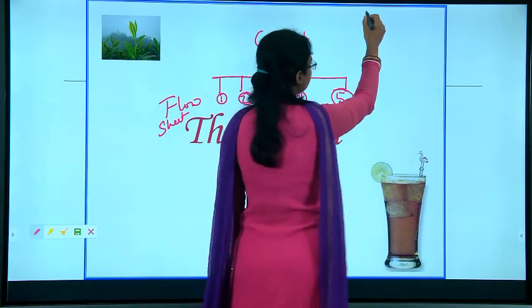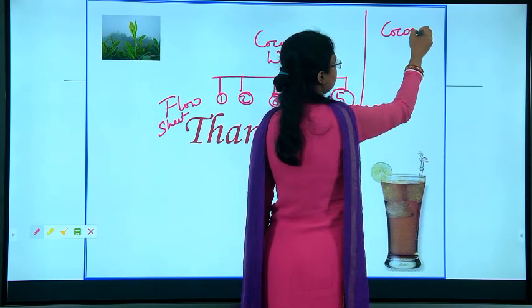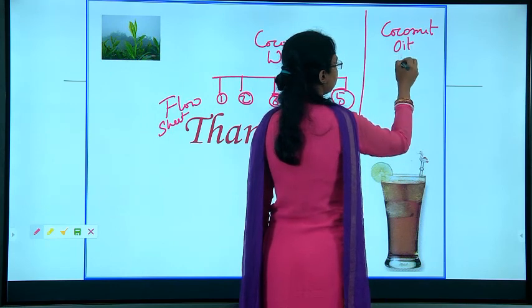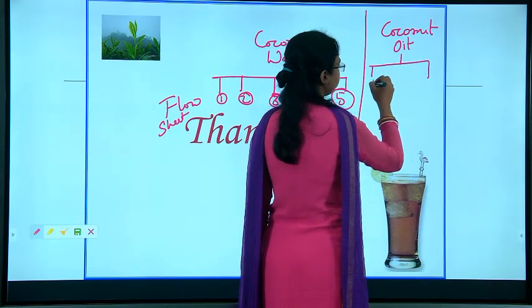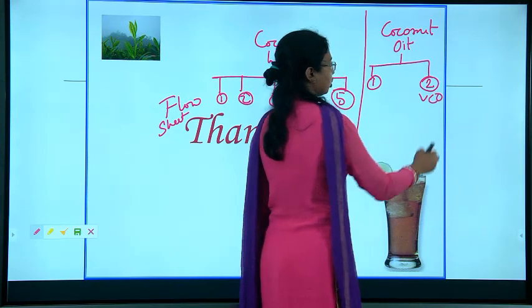Next you take the coconut oil. One will be normal oil, another will be virgin coconut oil. So, write the flow sheet.